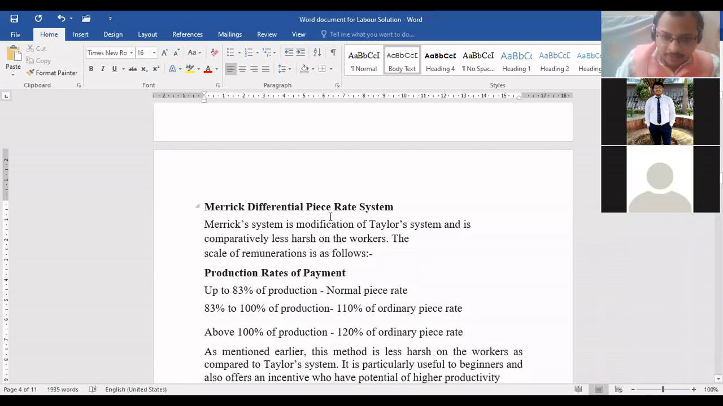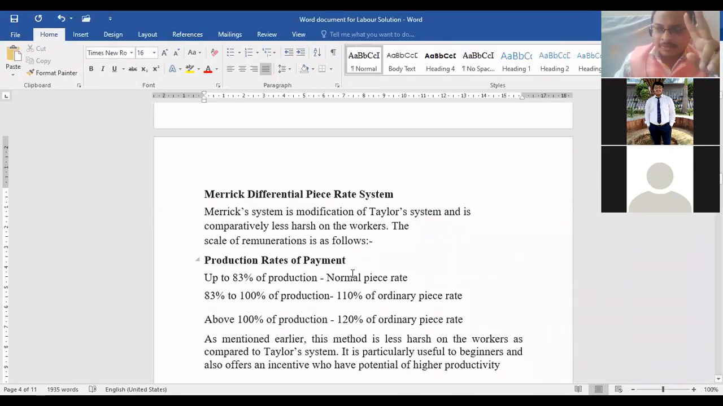Remember, Merrick's formula is also based on piece rate. Students are always confused in this. They apply the hourly rate and there the question goes wrong. So Taylor's and Merrick's formulas are based on? Come on, tell me fast. Piece rate. Very good.